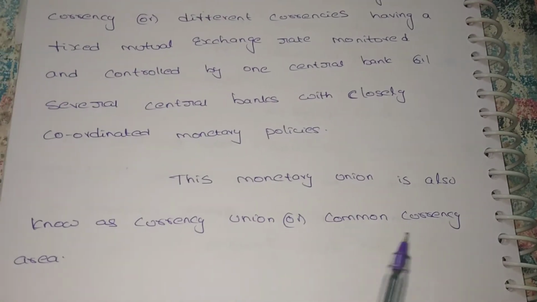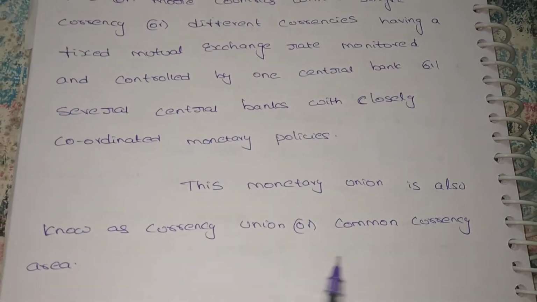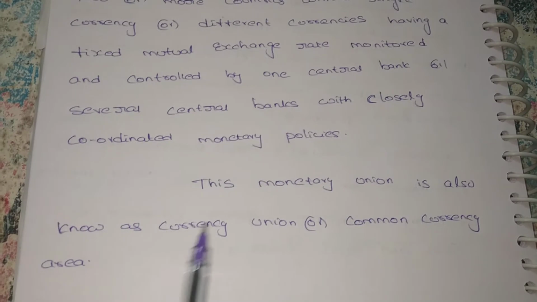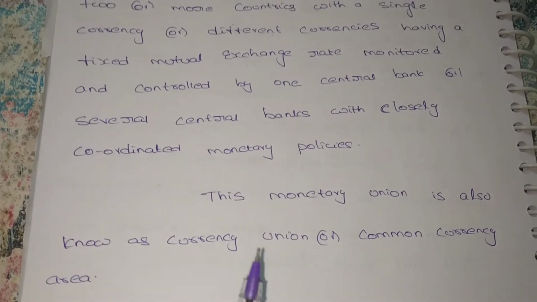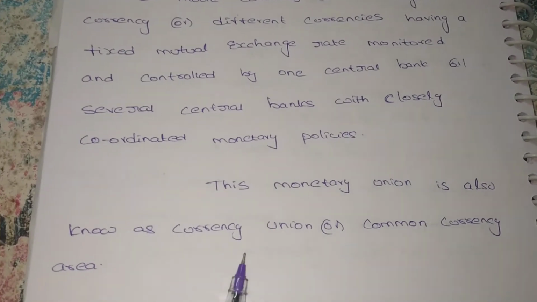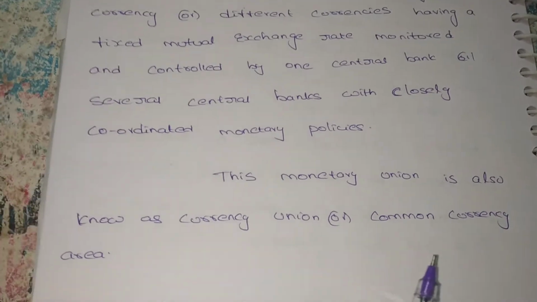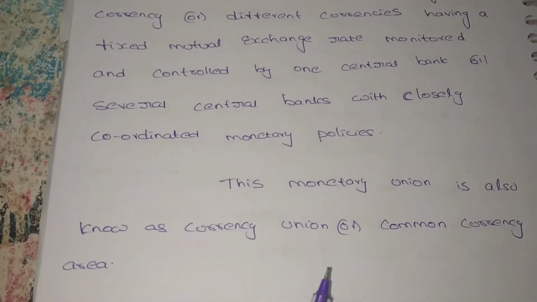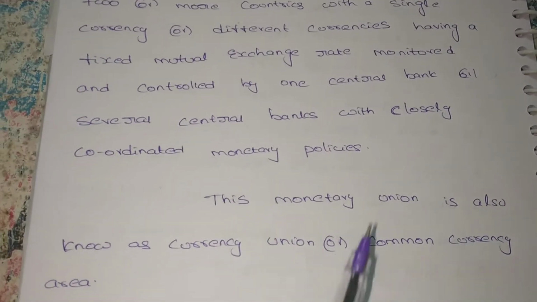This monetary union is also known as a currency union or common currency area. We can say there are two names for the monetary union, that is, currency union or common currency area. These two are the different names for the monetary union.